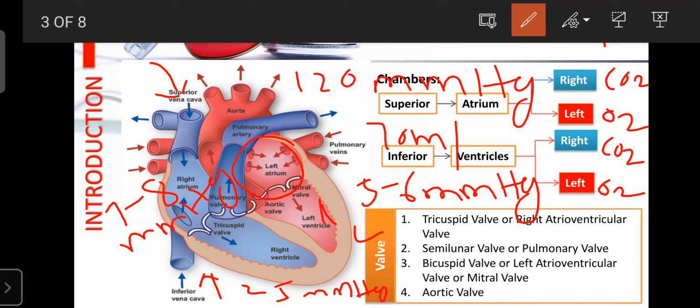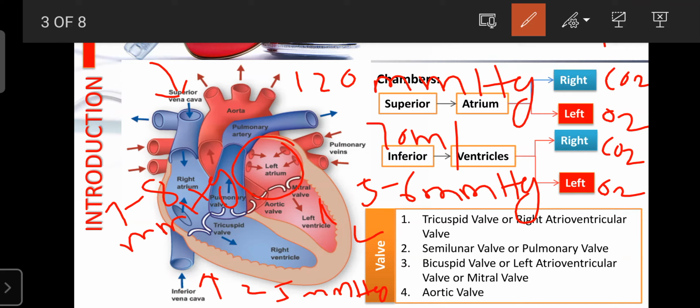When the left ventricle is completely filled, it holds about 130 ml, but when it contracts, it pumps only 70 ml.